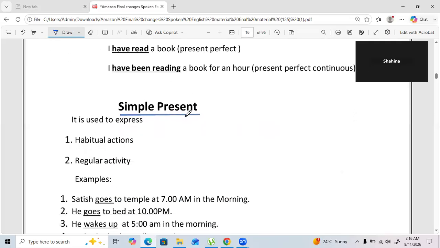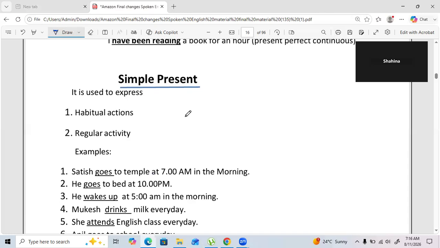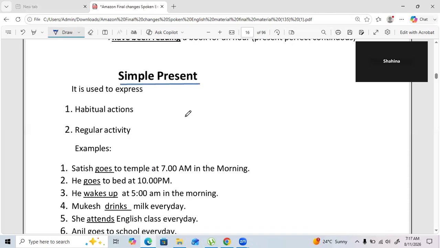Now let's discuss simple present in detail. Almost these scenarios come under simple present, that is habitual action. Now, what is the meaning of habitual action? Habitual action means related to habits. For example, people have the habit of getting up early in the morning. I mean, few people, let's say four or five. Some of them get up at seven, some of them get up at eight, nine. So that is their habit. In the same way, a few others have the habit of playing football, cricket. So whatever habit people have, everything will come under simple present.